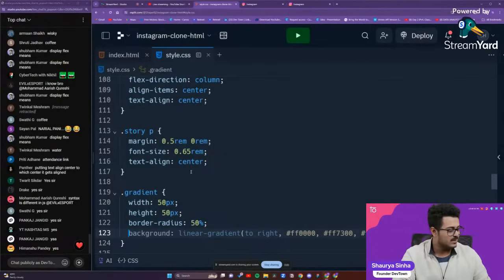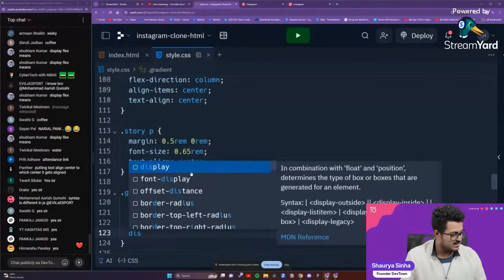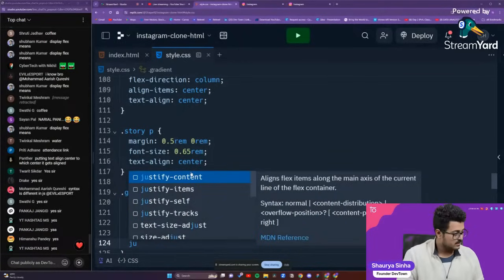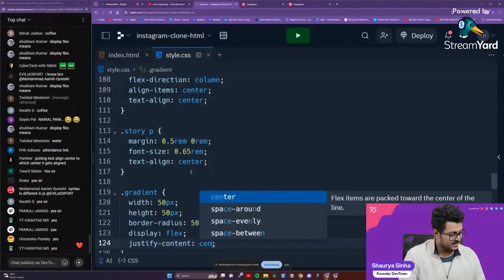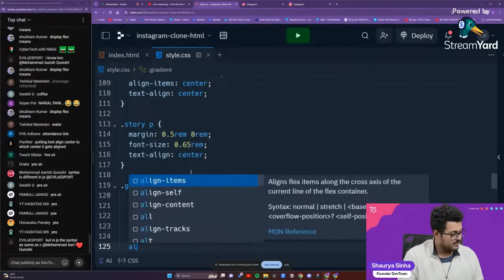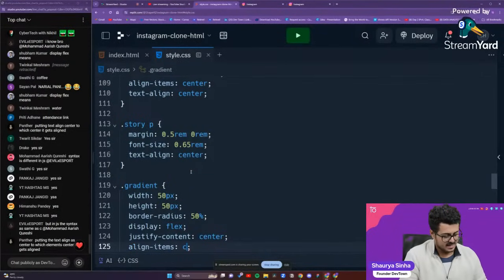I'll show you that as well. Okay, then after border radius, we'll have display as flex. Justify content, we'll put as center. Then align items, we'll put as center.